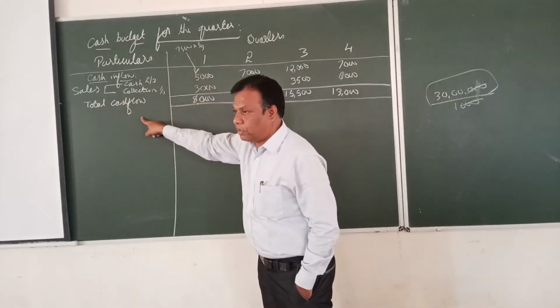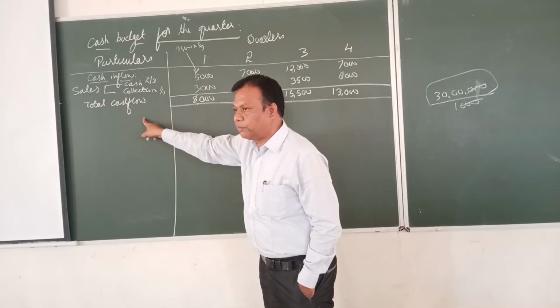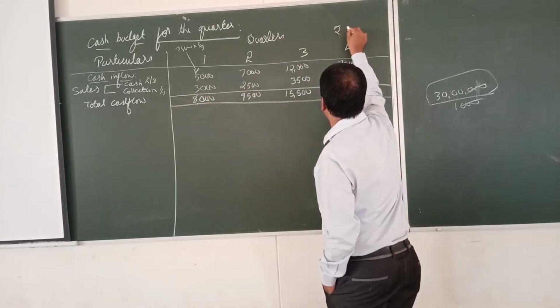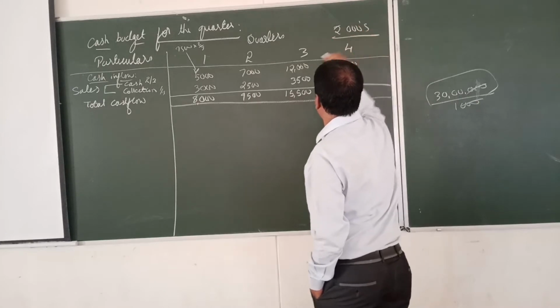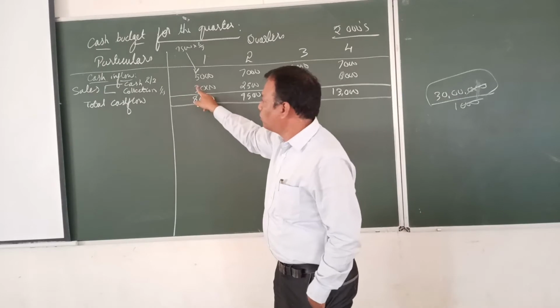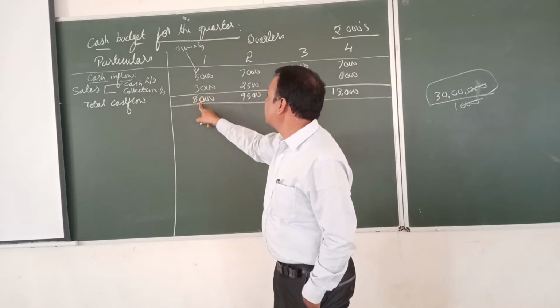And last year's outstanding is how much? 30 lakhs. Because we are writing rupees in thousands, 30 lakhs is written as 3,000. So 5,000 and 3,000 total comes to 8,000.